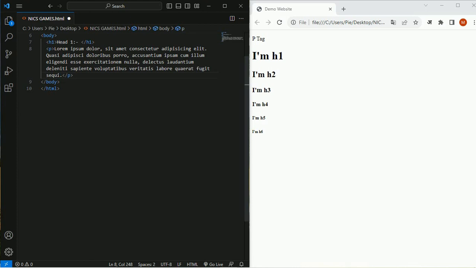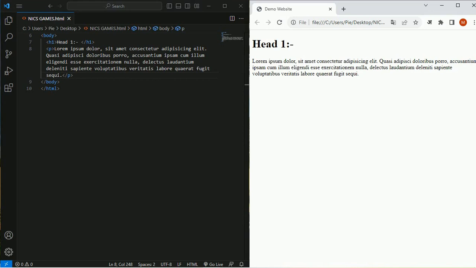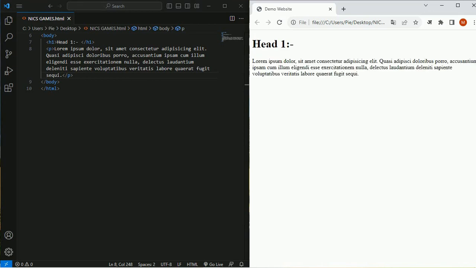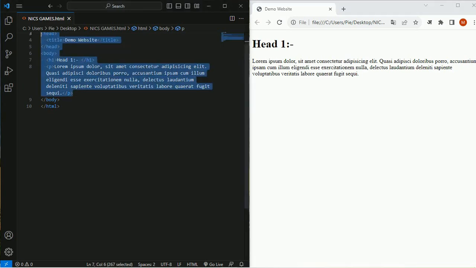So here I will write lorem and enter, because I need just one paragraph, so I don't have to type the asterisk mark and any number. If you write lorem and hit enter, it will generate one paragraph for you. Let me save it and reload this. Here it is.